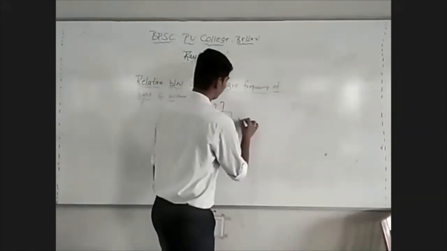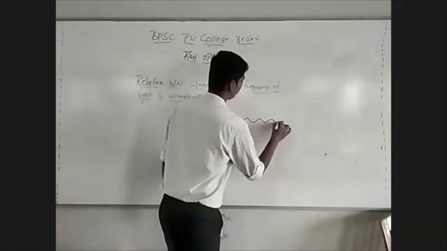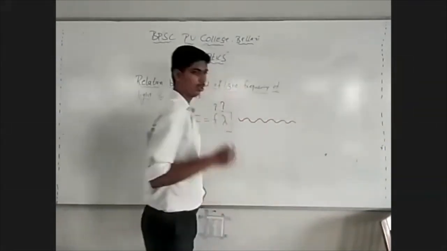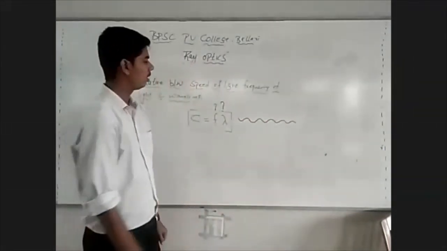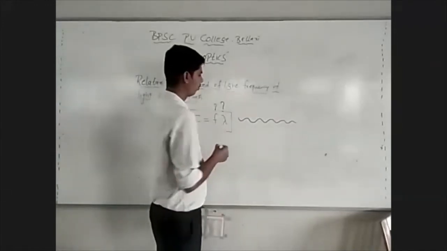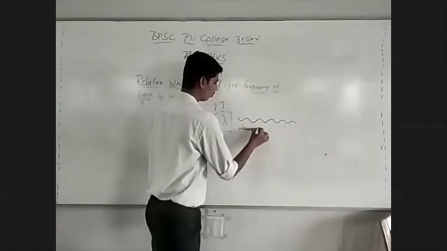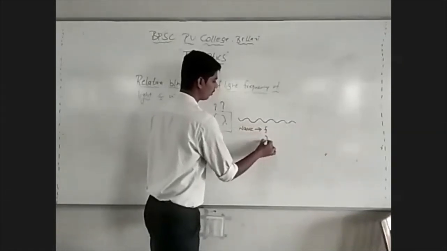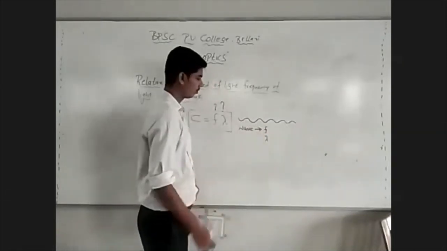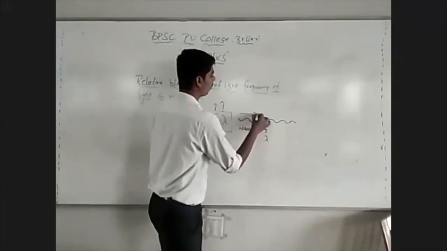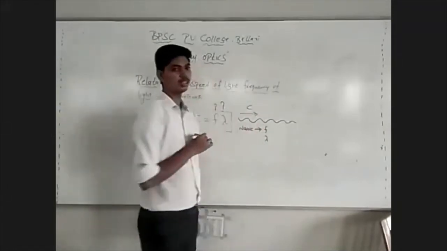During propagation, light behaves like a wave. So if the light is behaving like a wave, it must be possessing frequency and wavelength. And since it is propagating, it must be possessing some speed.